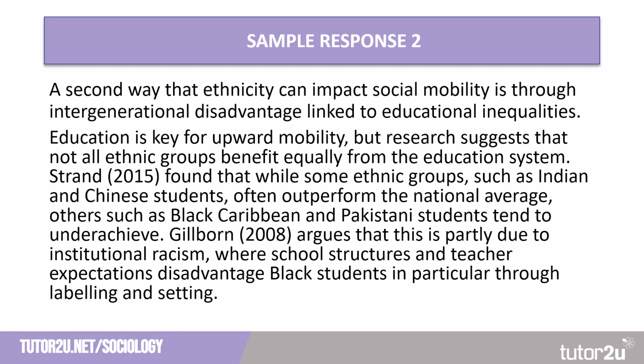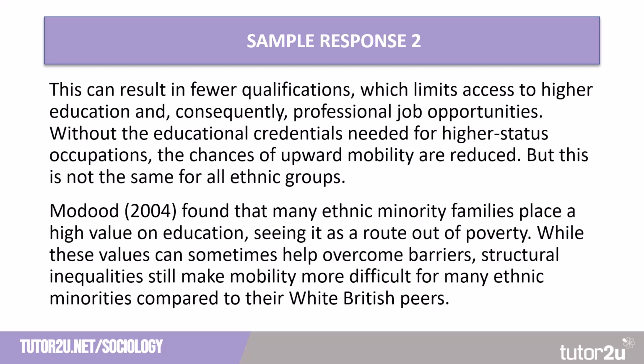They've followed this up with further research. Gillborn argues that this is partly due to institutional racism, where school structures and teacher expectations disadvantage black students in particular through labelling and setting. So there's lots of different concepts introduced here: institutional racism, labelling, setting, teacher expectations, talking about the process of why ethnic minority groups may be disadvantaged in education. But we need to link this now to social mobility.